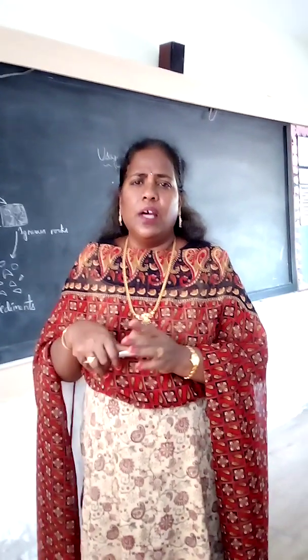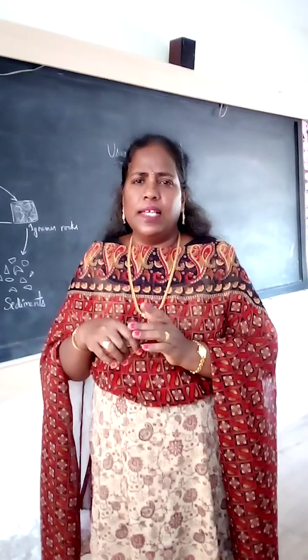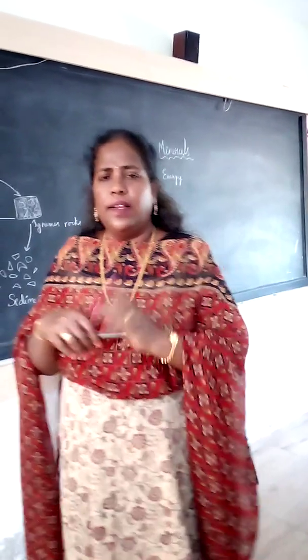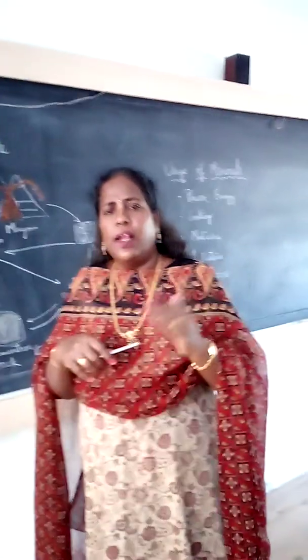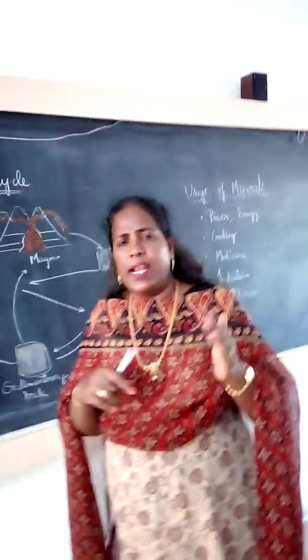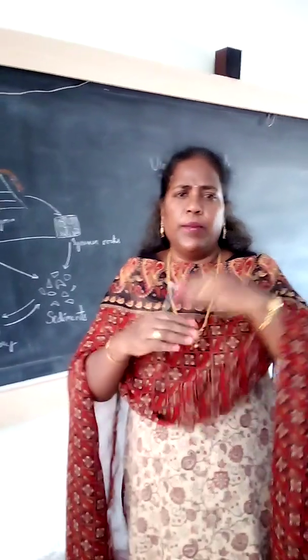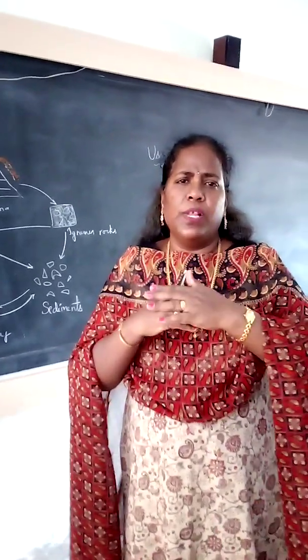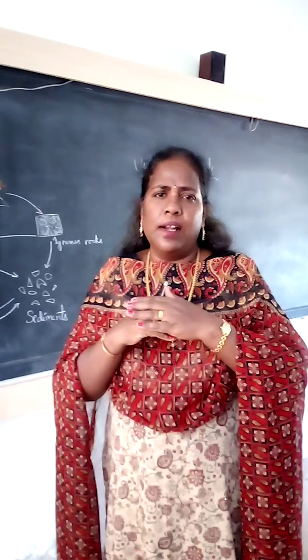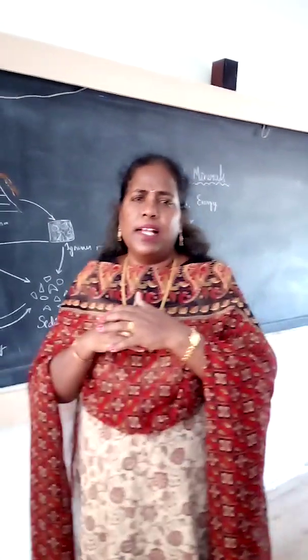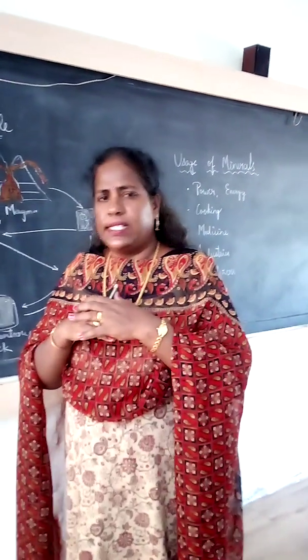Next, organically. Organically means dry leaves, dead decayed animals or plants deposit in layers, compress, and form sedimentary rocks. This is called organic. Examples are natural gas and petroleum, which we discussed yesterday.